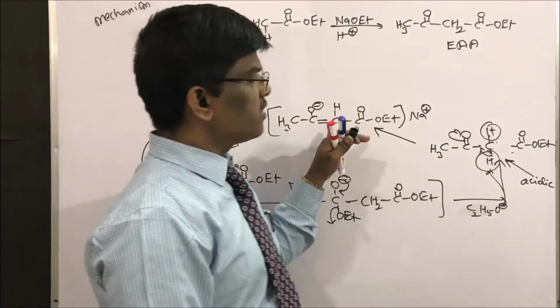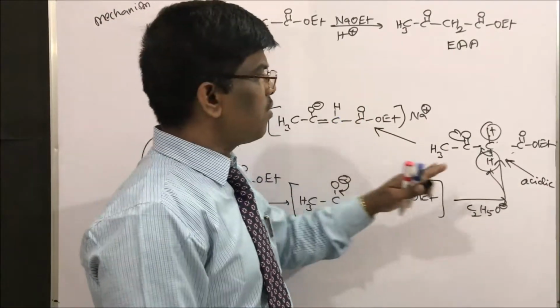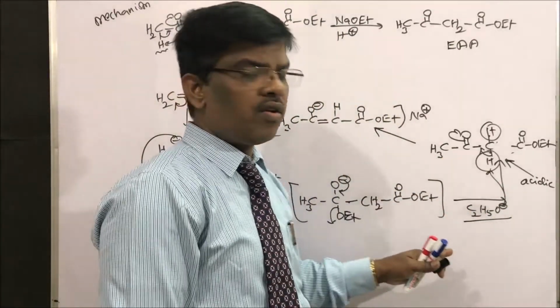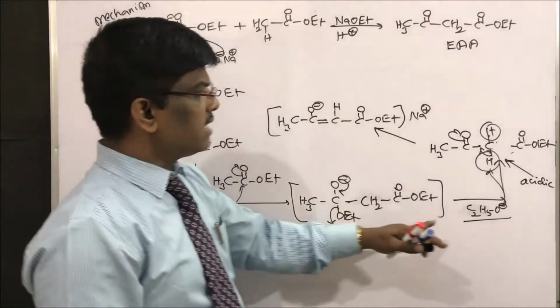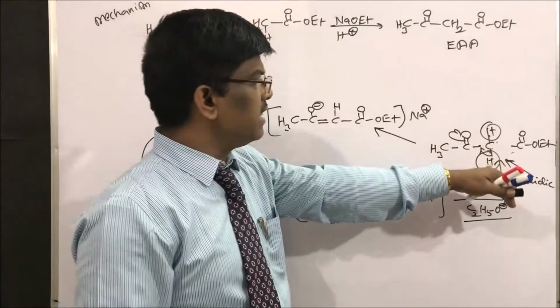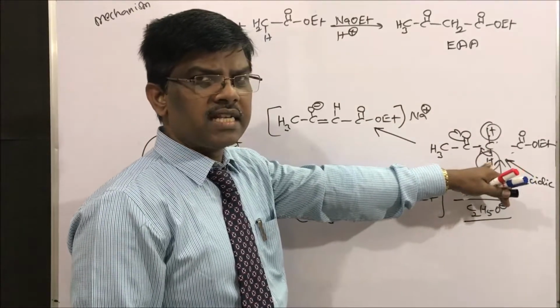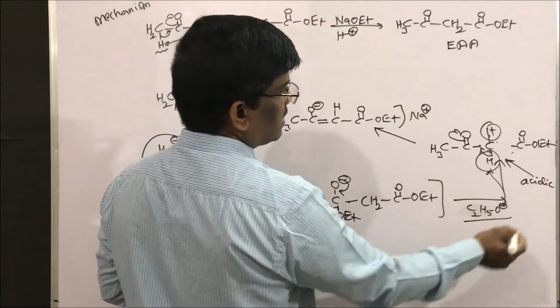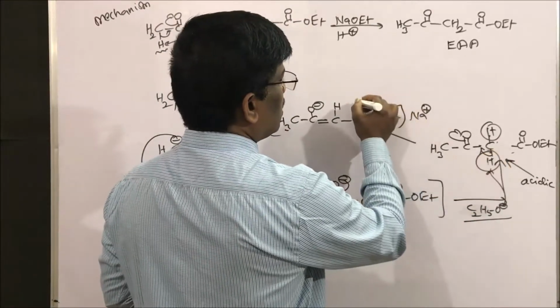Then another hydrogen is also required to undergo this type of reaction, to satisfy this ethoxide ion which is coming out from the reaction. It will be neutralized by the hydrogen which is there in this reaction intermediate itself. So this hydrogen will be taken up by this ethoxide. This ethoxide takes up this proton.